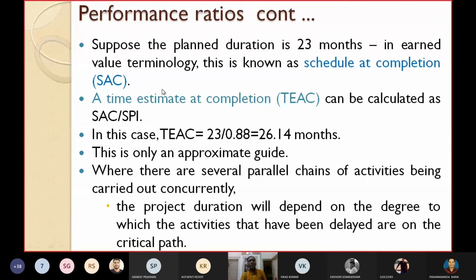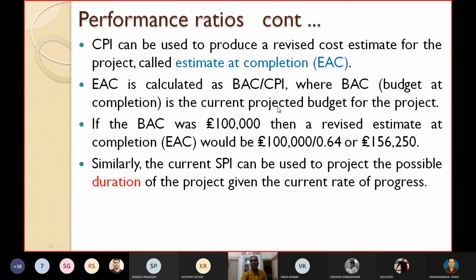Time estimate at completion can be calculated as SAC by SPI. In this case, what will this value be? SAC, schedule at completion, is given as 23 months for the previous example. The value of SPI for the previous example is 0.88.